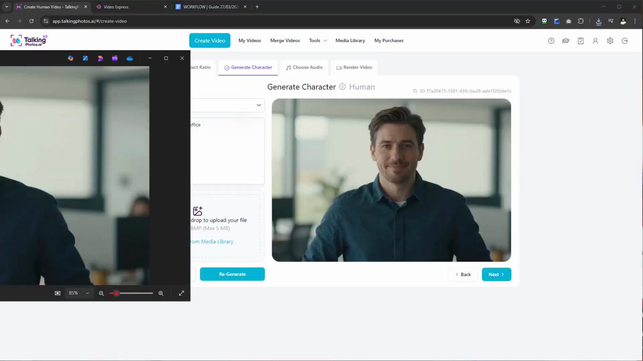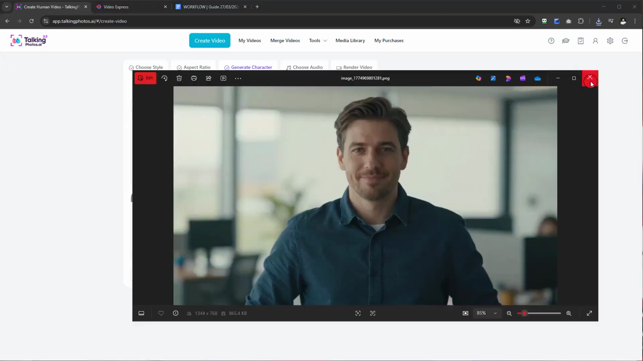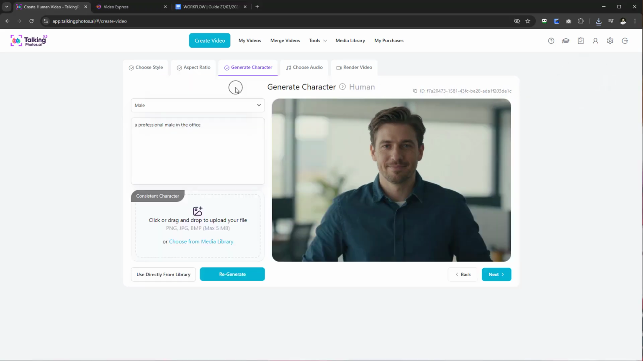Okay, let's have a look. So there we go. That's our character now created. We have a download of that. So we now have saved a copy for our reference images that we can use later, whether it's in Talking Photos or even Video Express. Now, once I'm happy with that, I select next.